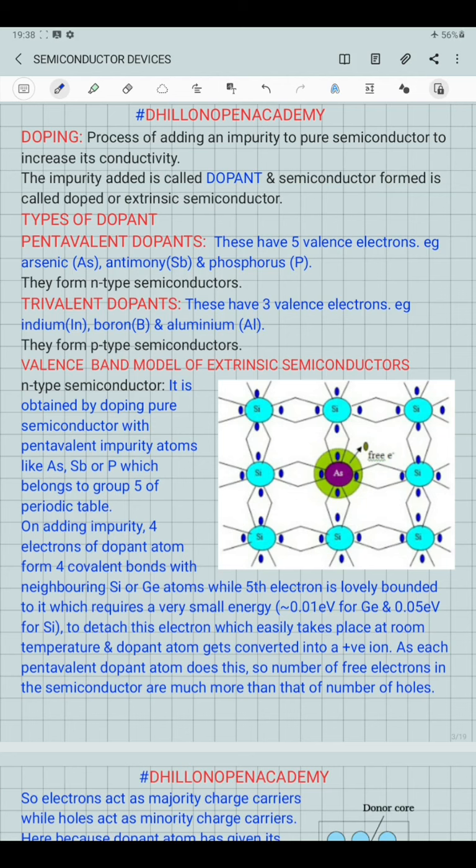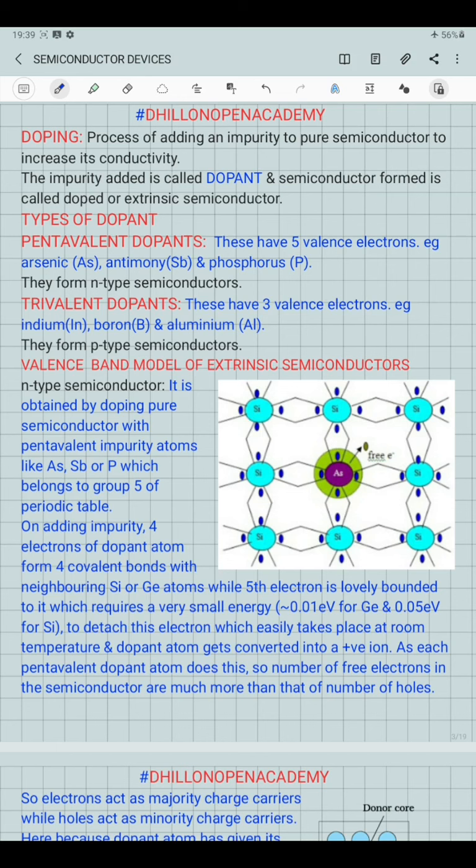But if temperature is increased, due to the breakage of some of the covalent bonds, some of the electrons will be released, which now will be available for the conduction of electricity. So conductivity of a semiconductor rises with the temperature. But increasing the temperature to increase its conductivity is not a good method.